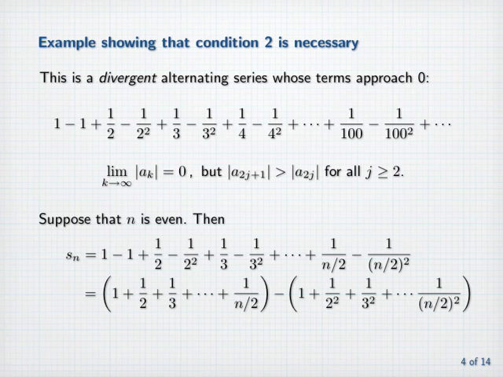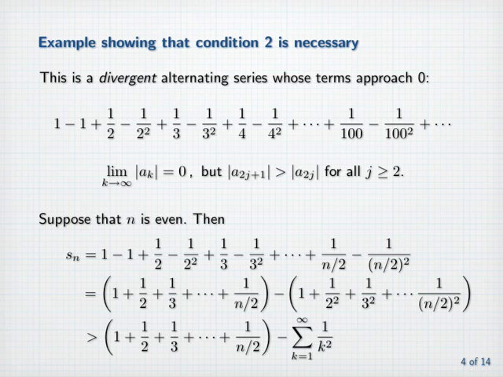The second group of terms here is a partial sum of the sum from k equals 1 to infinity of 1 over k squared, which converges. And in fact, the partial sum is less than the infinite sum, so minus that group of terms is greater than minus the sum of 1 over k squared, which is a finite number. On the other hand, the first group of terms is a partial sum of the divergent harmonic series, and so that group of terms tends to infinity as n goes to infinity. And so s sub n approaches infinity as well.